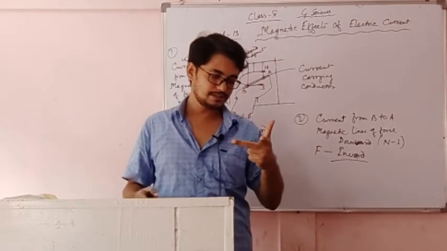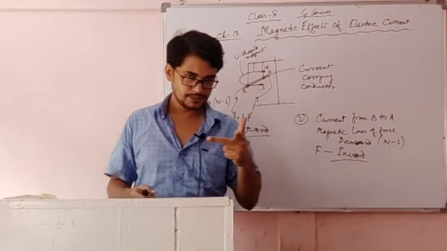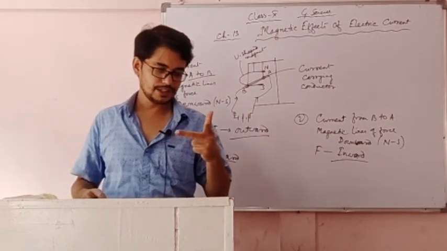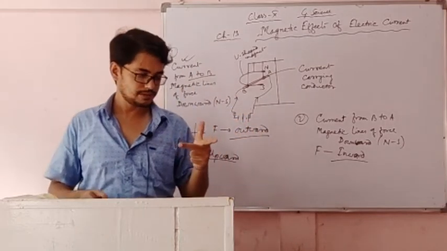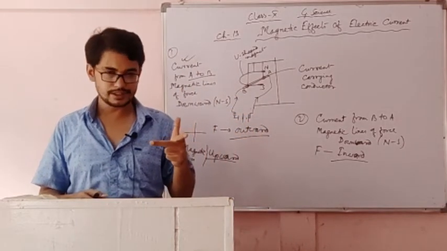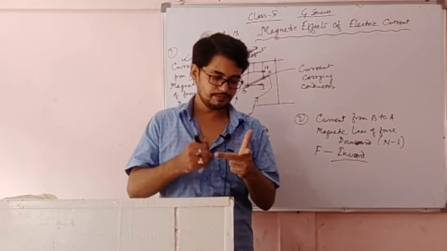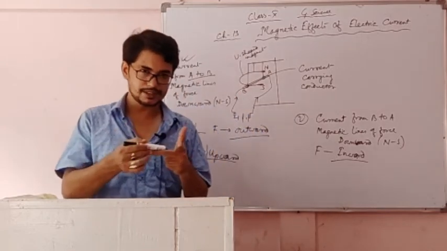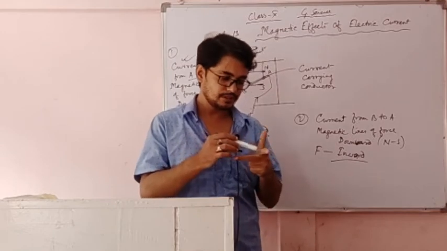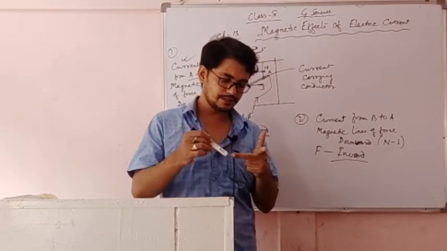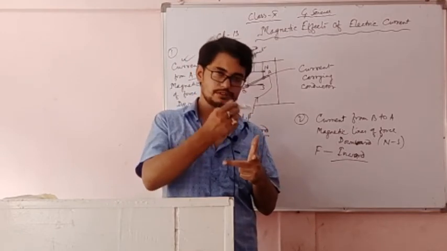He told to stretch your left hand three fingers, thumb, pointing finger and middle finger, and make all three at 90 degrees. All three are perpendicular to each other. Then he named this one is force, this one is magnetic field, this one is current. And when the magnetic field and current are perpendicular to each other, then this force is also perpendicular to